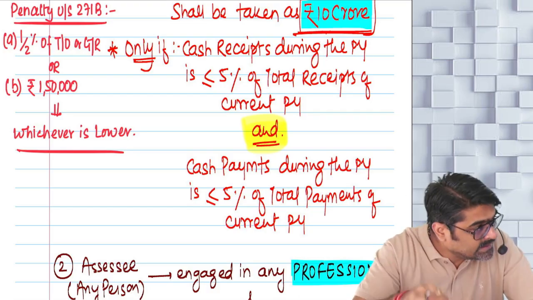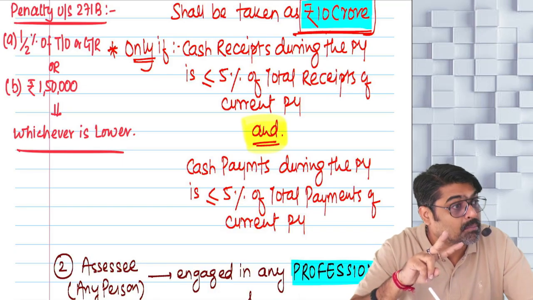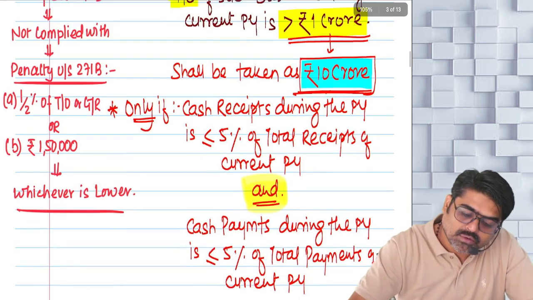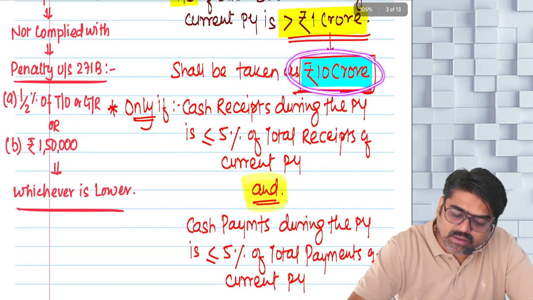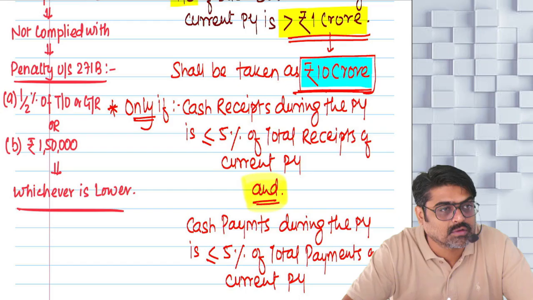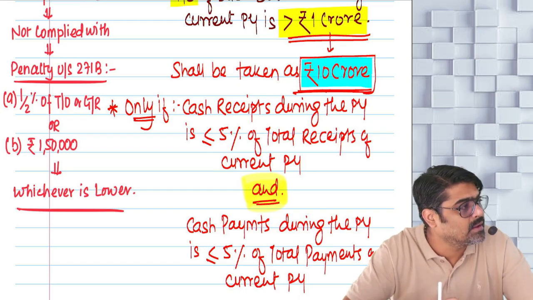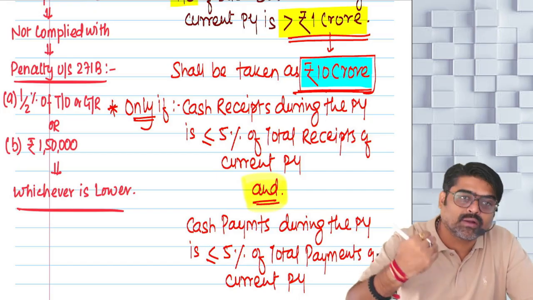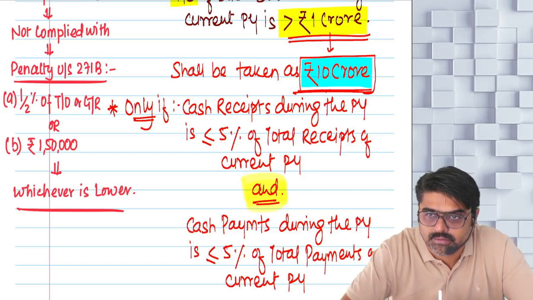If both these conditions are satisfied, then for you the tax audit limit will not be 1 crore, it will be 10 crores. Meaning even if your turnover is more than 1 crore, but up to 10 crores, you are not required to get the books of accounts audited.